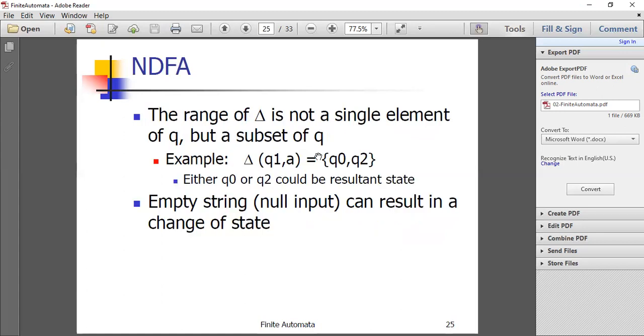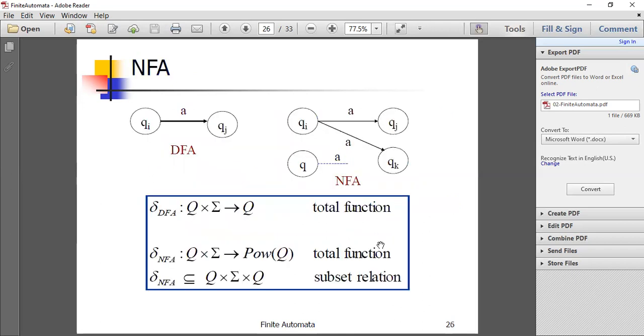So here the range of delta is not a single element. It can be any number of elements, that is, a subset of Q. From Q1 on A, it can reach maybe Q2 or Q0. On A, either it reaches Q0 or Q2. So the empty string also, that is null input, can result in a change of state. On the empty symbol, it can reach any other state.